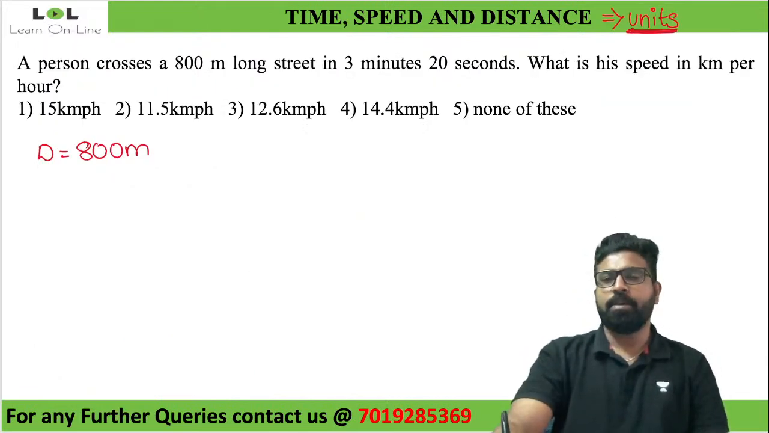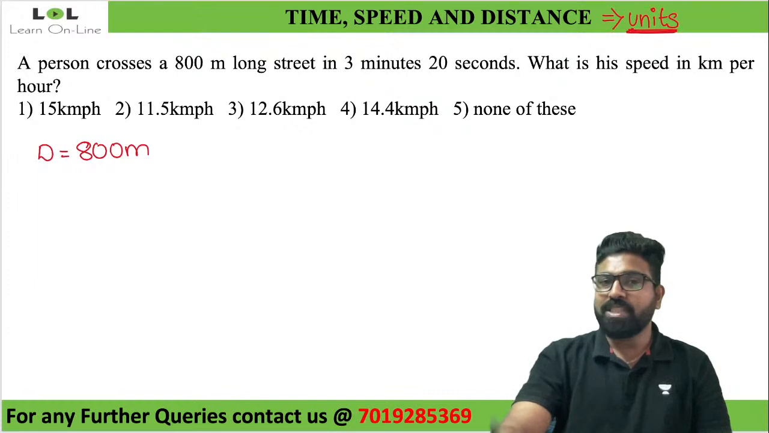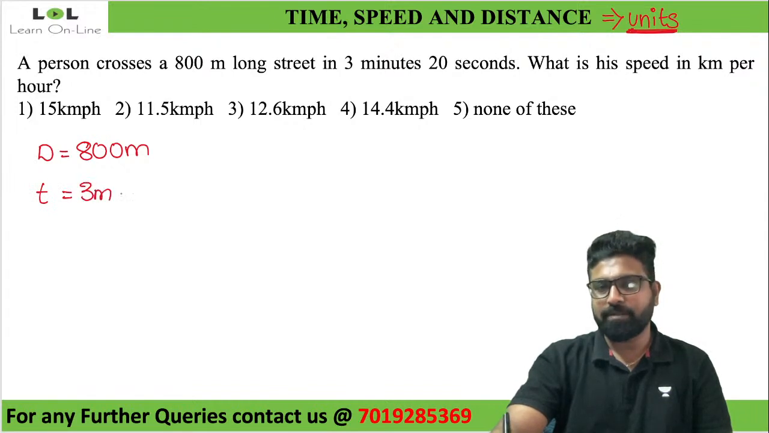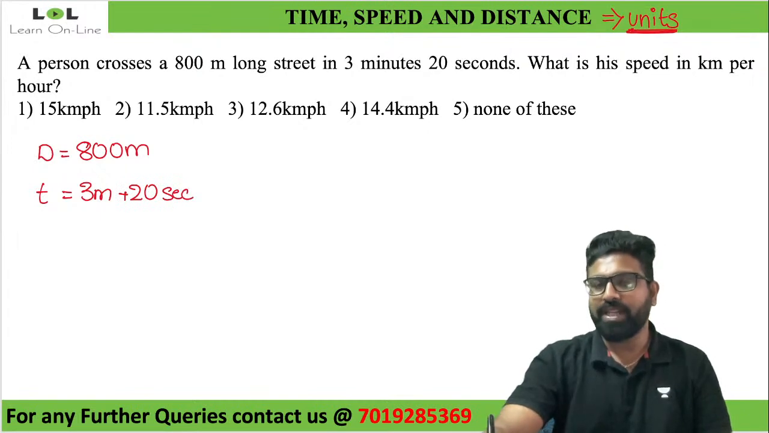Distance is what? 800 meters. So how much time is he taking? In 3 minutes 20 seconds. So time is given to me as 3 minutes 20 seconds. So now look at this. What are they asking me? They're asking me to find the speed.